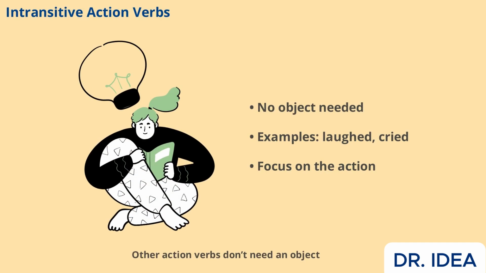Other action verbs don't need an object. These are called intransitive verbs. For example, he laughed. The verb laughed stands alone and doesn't need an object. Another example, the baby cried. Here, cried is the intransitive verb. Using intransitive verbs can make your writing more concise and direct, especially when you want to focus on the action itself, not what it affects.